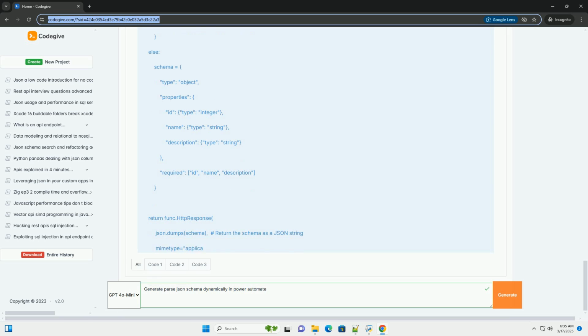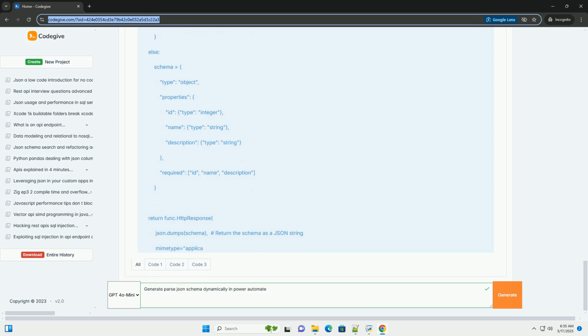Best practices. Error handling: implement robust error handling in both your Power Automate flow and your Azure function. Handle cases where the JSON data is invalid, the schema generation fails, or the API returns an error. Logging: use logging to track the schema generation process and to help debug any issues. Testing: thoroughly test your flow with a variety of JSON payloads to ensure that the schema is generated correctly in all scenarios.